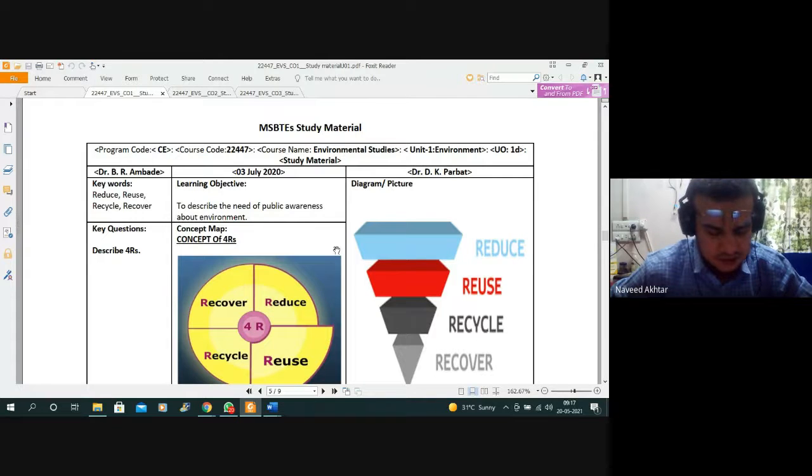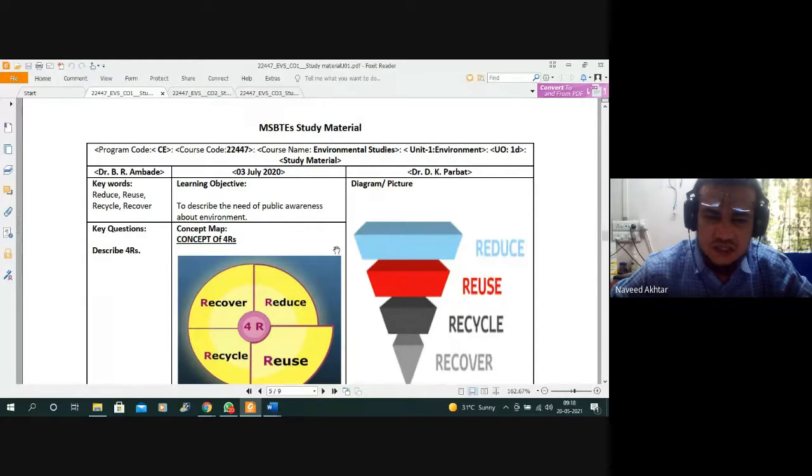Recycle means using a byproduct material to manufacture something. The example I have told you is fly ash and slag, GGBFS, that is ground granulated blast furnace slag, and rice husk ash, etc. We produce energy from coal in a thermal power plant, and the byproduct of the thermal power plant is fly ash.